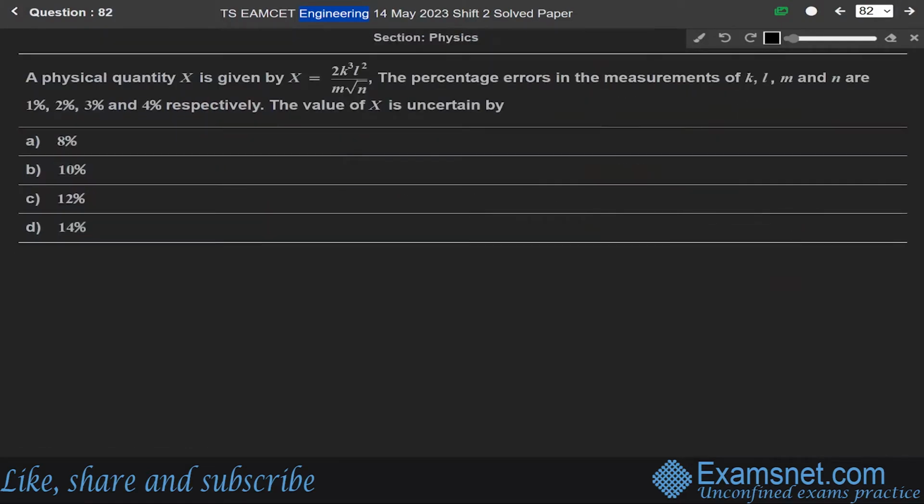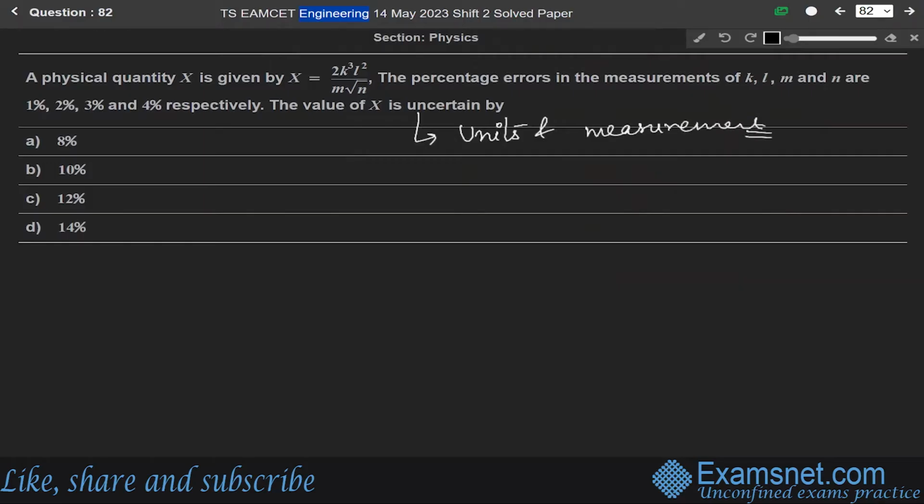Now next question, 82. A physical quantity X is given by X equals 2k cube L square over m root n. The percentage errors in measurements of k, L, m, and n are 1, 2, 3, 4% respectively. We have to find the percentage error in X. This question is from the chapter of units and measurements.